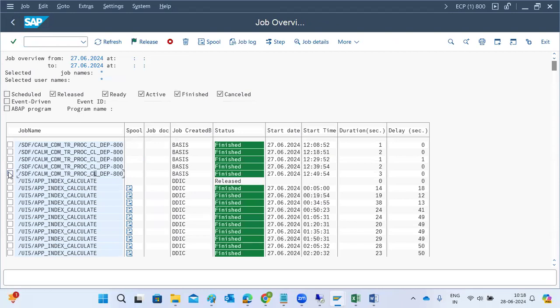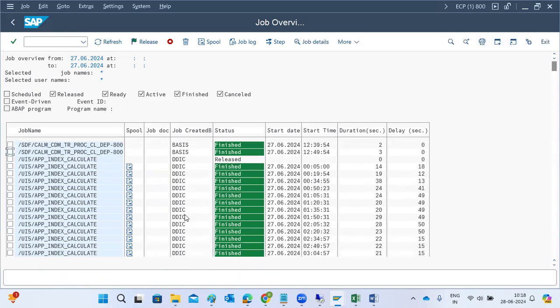In this case, just change the priority to A priority. Then this job will be picked up based upon the priority. If you cancel the existing jobs, that work process will be freed. So that will be free here.